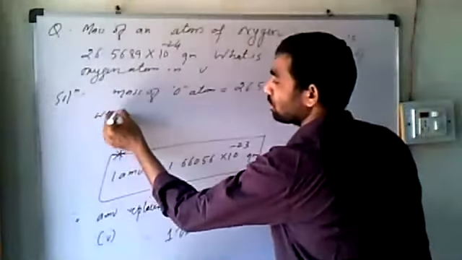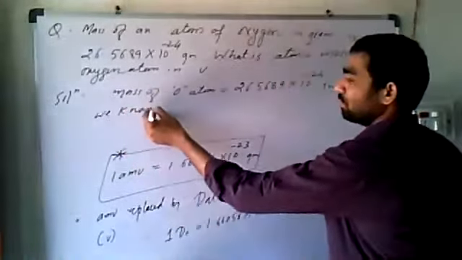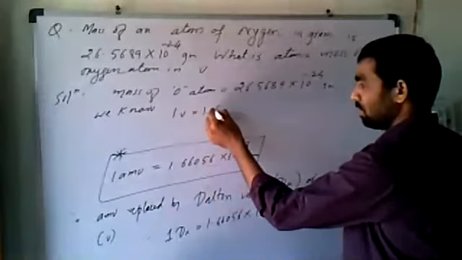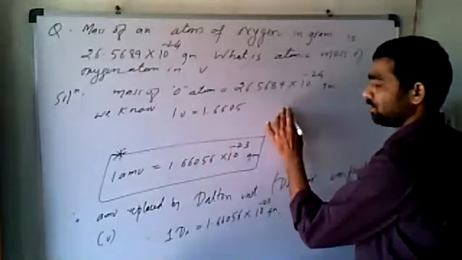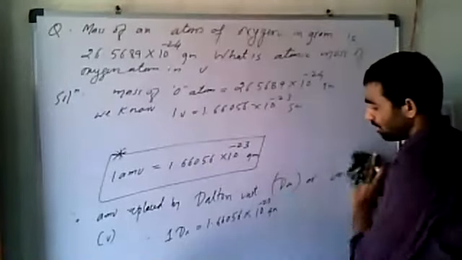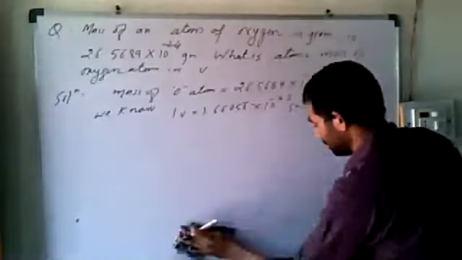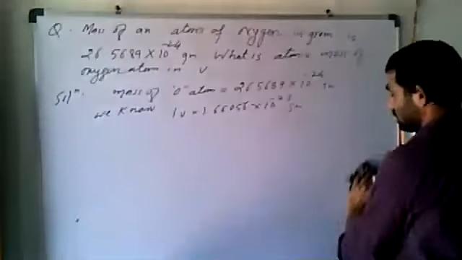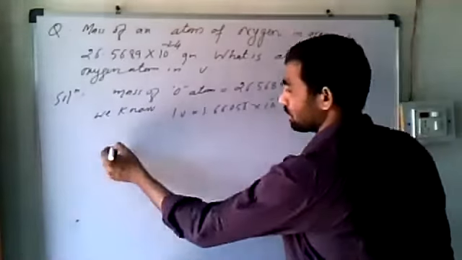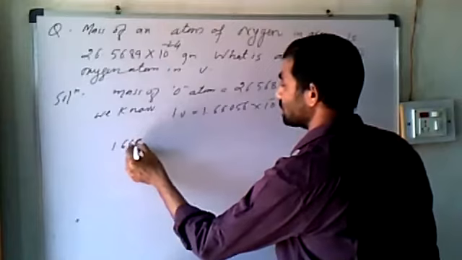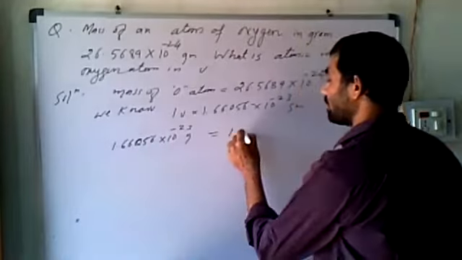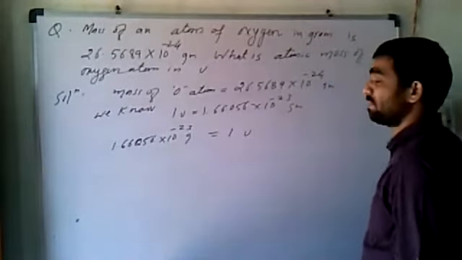We know 1 U or 1 AMU is equal to 1.6605 into 10 to the power minus 23 gram. So after rearranging the equation, we can say 1.66056 into 10 to the minus 23 gram is equal to 1 unit, 1 unified mass.